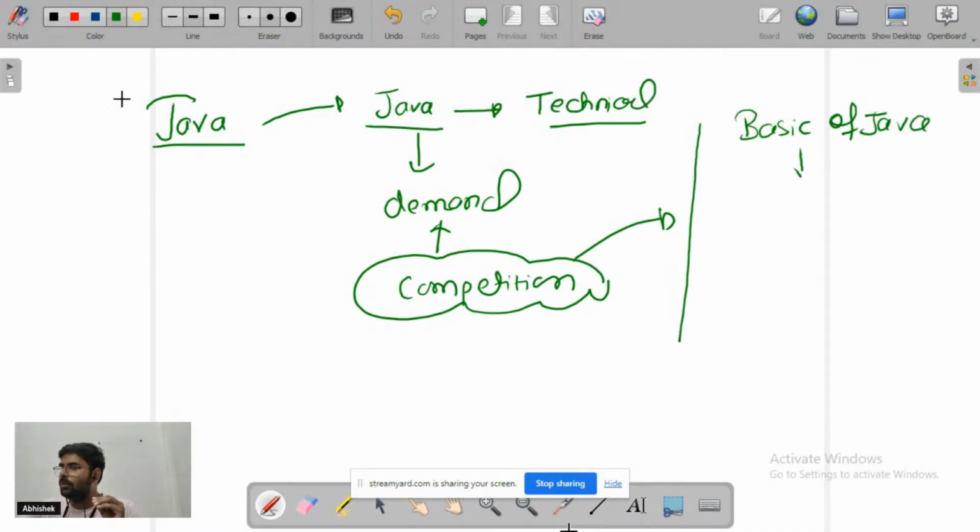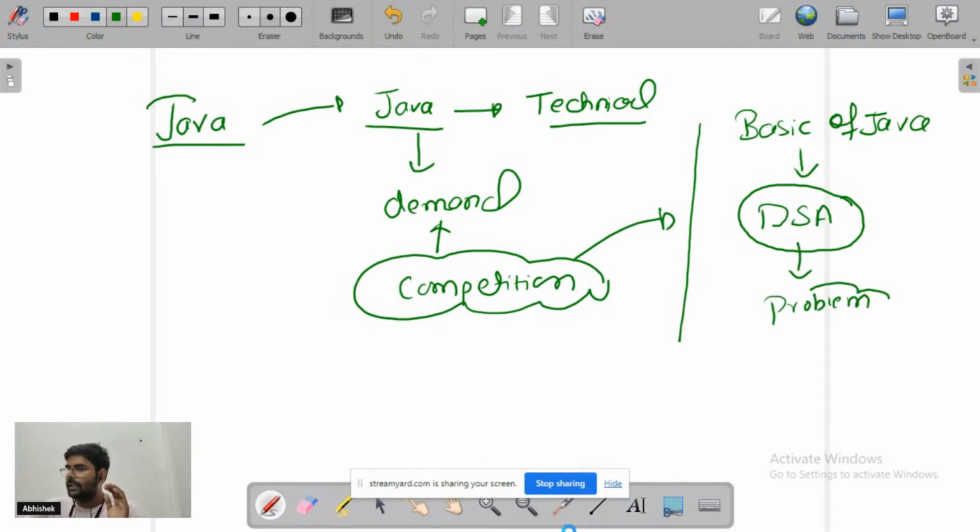After that, you have to move to the DSA part, right? Learn different data structures and algorithms. And after that, you can move to the problem solving skills, right? So you have to pick a problem, you have to solve the problem, and we will be discussing all the problem solving skills, like how you can build the problem solving skills, right?